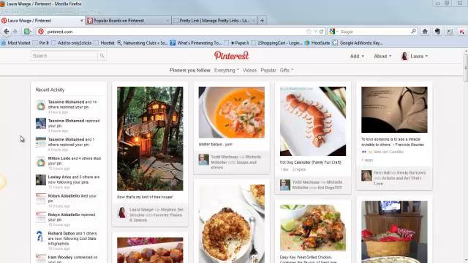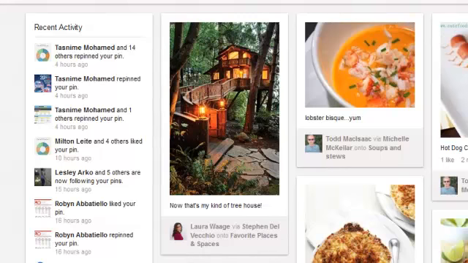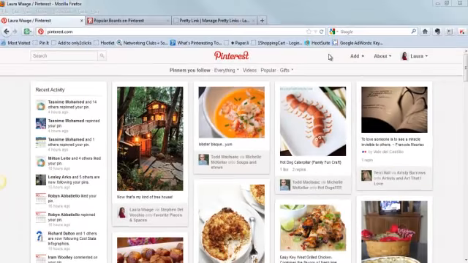The other thing I want you to notice is that I just posted a pin. You can see my name right here, and you can see who I repinned it from and which one of my boards I placed it on. Anytime you pin, your pin is going to appear on the Pinterest main board. Obviously, as other people pin new pins, theirs are going to move ahead of yours and yours will eventually fall down. But for a bit of time when you initially pin, it's going to appear there where everybody has visibility to it.